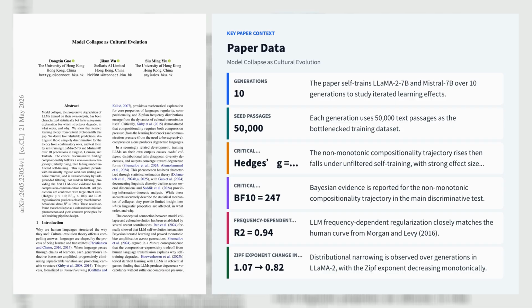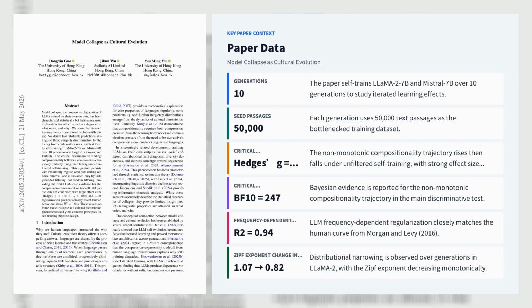Task-grounded quality filtering using an external evaluator on extractive QA, NLI, and summarization is the only intervention that sustains compositionality. Random 70% filtering behaves like no filtering. The paper also shows frequency-dependent regularization matching the human curve from Morgan and Levy, 2016, with R2 equals 0.94, monotonic morphological regularization across English, German, and Turkish, and distributional narrowing with Zipf exponent alpha falling from 1.07 to 0.82 in Llama 2 and 1.07 to 0.86 in Mistral.